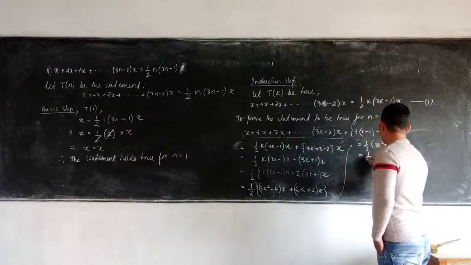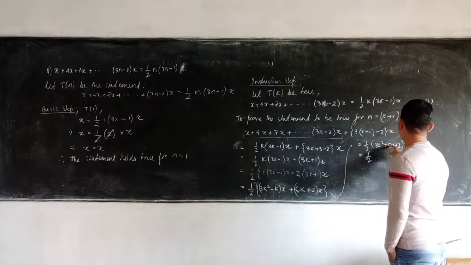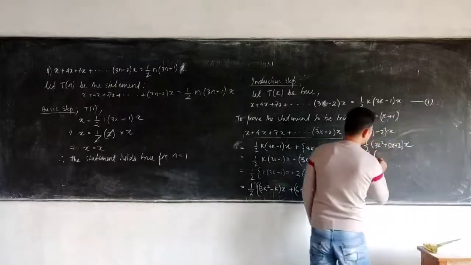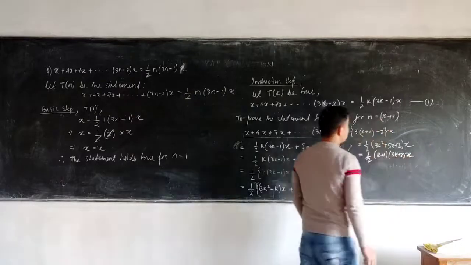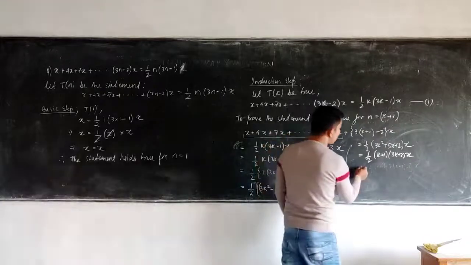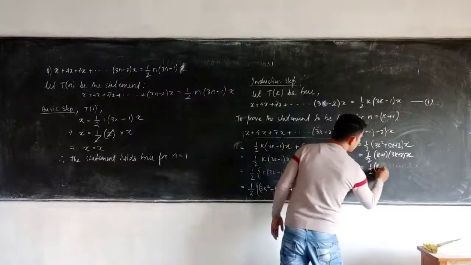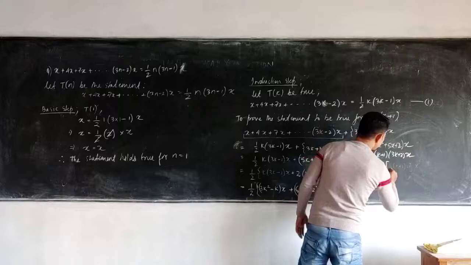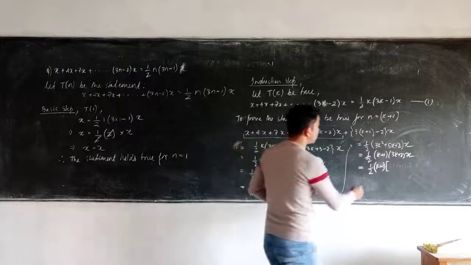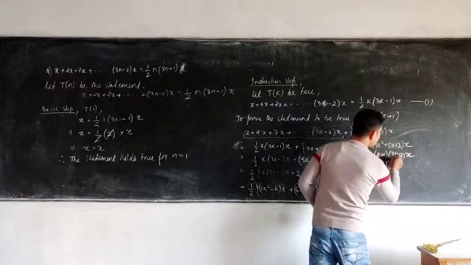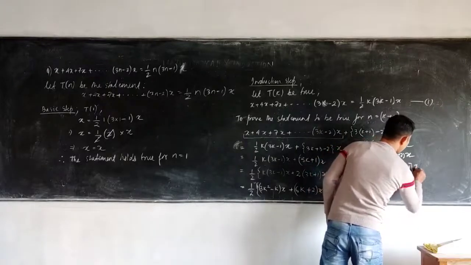Again, using the middle term, factorize 3k square plus 5k plus 2. On doing that, you will get this as the product of k plus 1 into 3k plus 2 into x. Finally, one more simplification step. So this will be equal to half, and instead of n, I got k plus 1, into, on this side, taking 3 common, 3 into (k plus 1 minus 1), bracket, x.